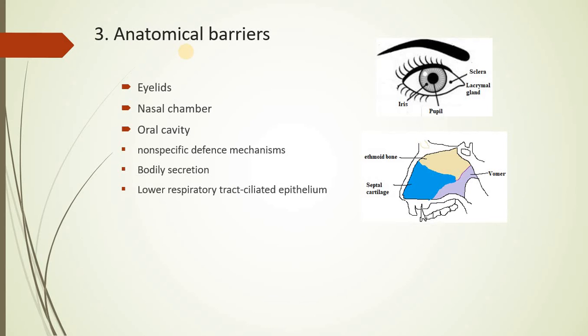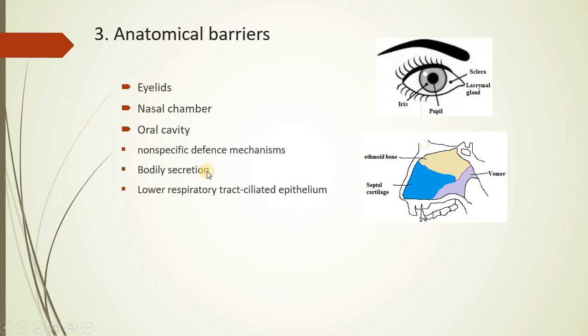And in spite of this, if some harmful pathogen makes its entry into the oral cavity, then the saliva which is naturally secreted into the mouth cavity will wash away or kill the pathogen because of its alkaline nature. Hence, we can summarize the different aspects of anatomical barriers: they are non-specific in nature and they are the first line of defense mechanism.